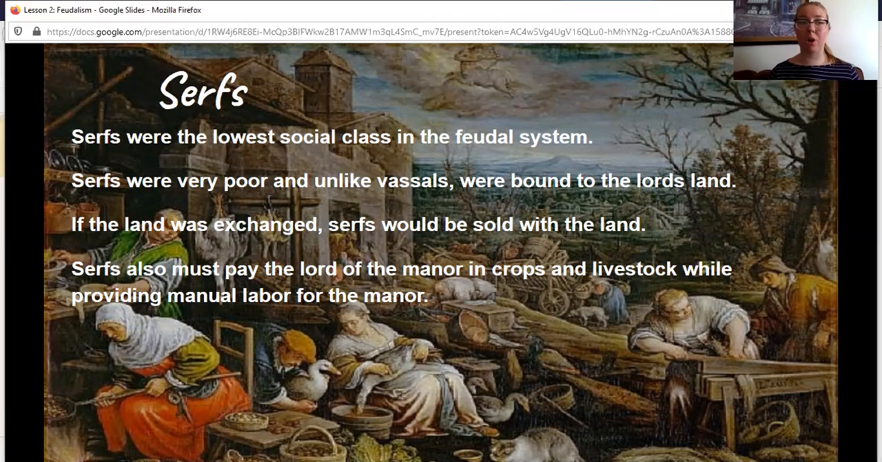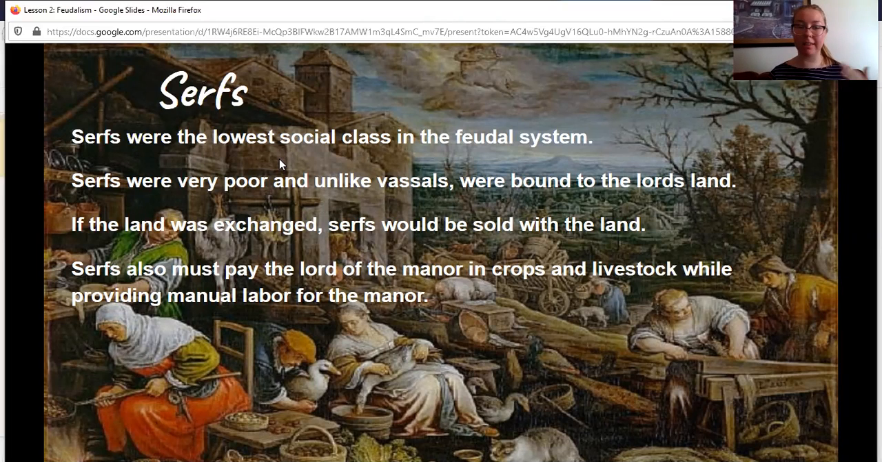So these people are peasants. They are very poor. We know that they're kind of enslaved. They're bound to the land. So serfs were the lowest social class in the feudal system. They were very poor, and unlike vassals, were bound to the lord's land, like I just said, right? If the land was exchanged, serfs would be sold with the land.